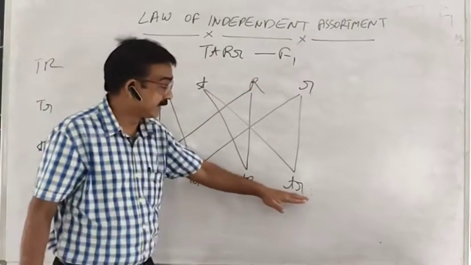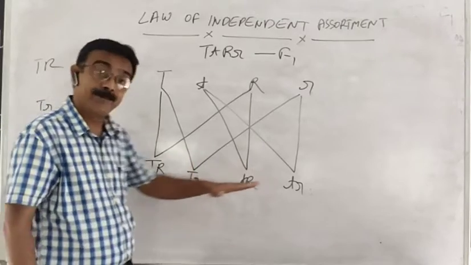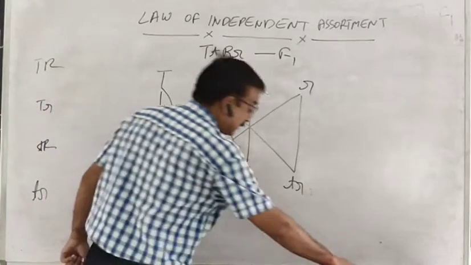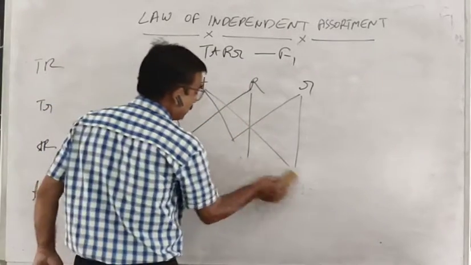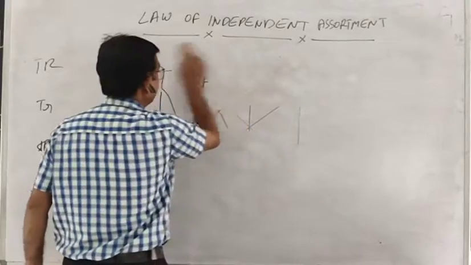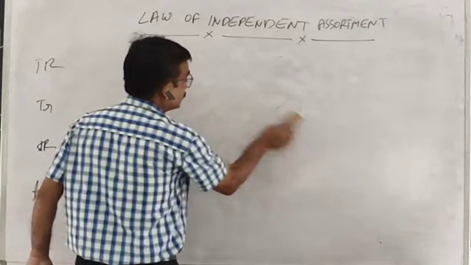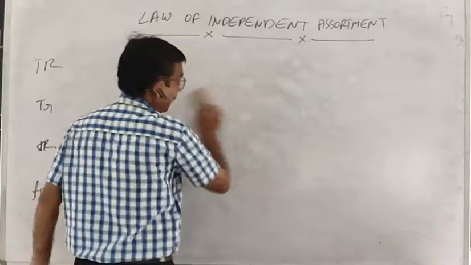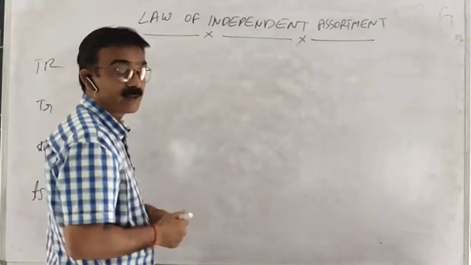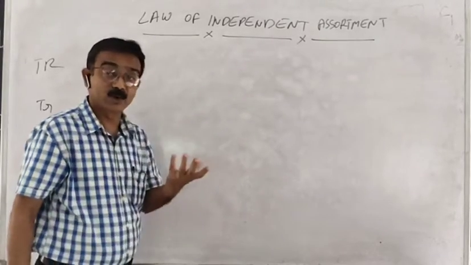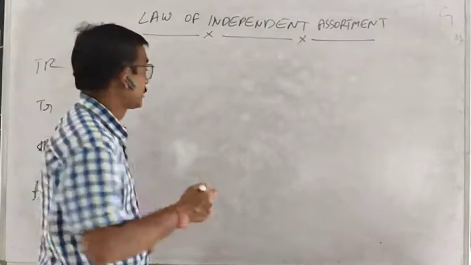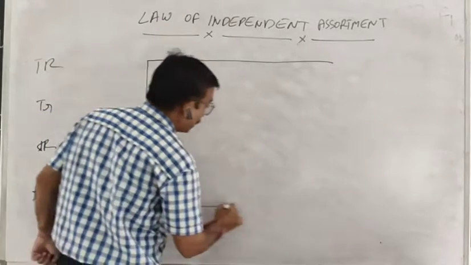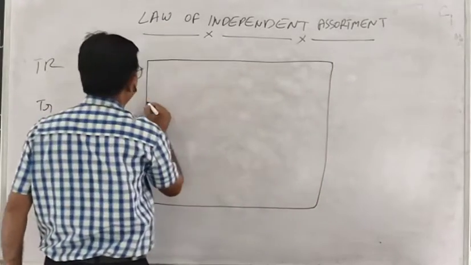These types of pollen grains will fuse with these types of eggs because we are conducting self-pollination. Now, what will be the possibilities? To understand the possibilities of the members of the F2 generation, we will draw a checkerboard or Punnett square. This is very important because the checkerboard is in the NCERT book, but how it works is not mentioned over there. So see it very carefully. I'm going to draw a checkerboard or Punnett square.